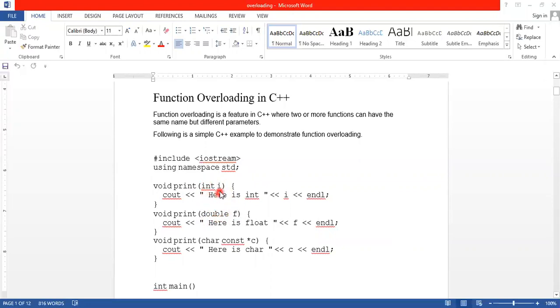Here we define the int, whereas here it is a double, so we print the double value. Then the same function name print, but the argument is a character, so we print the character. Therefore, the function name is print, but the arguments are int, double, and char.